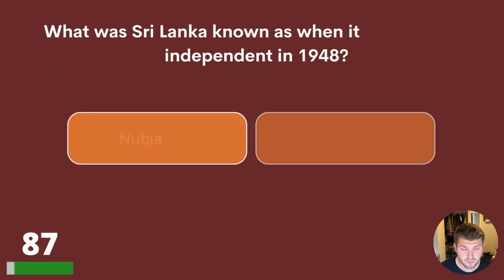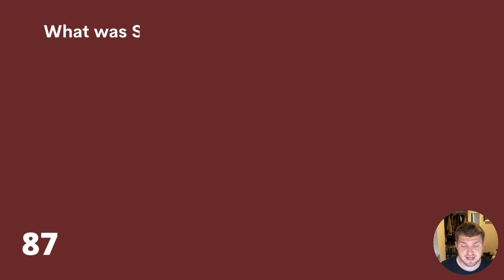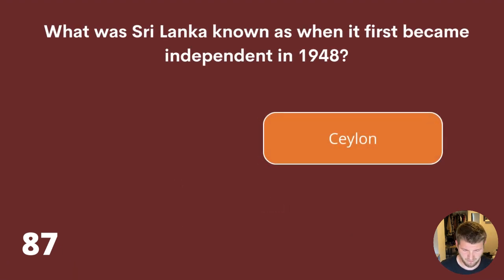87. What was Sri Lanka known as when it first became independent in 1948? Nubia, Ceylon, or Tubo? The answer is Ceylon.